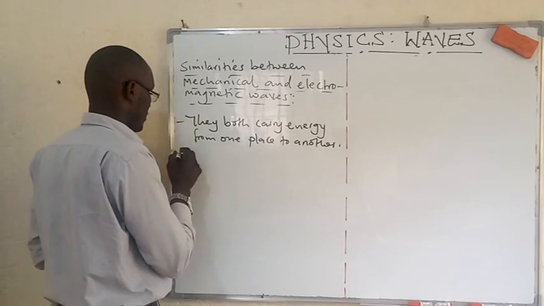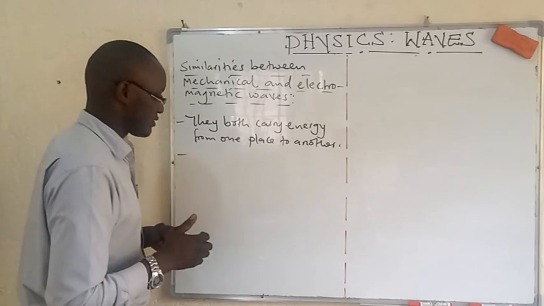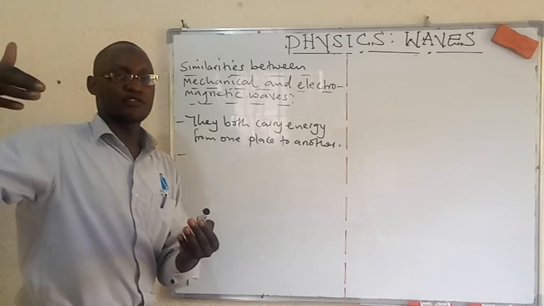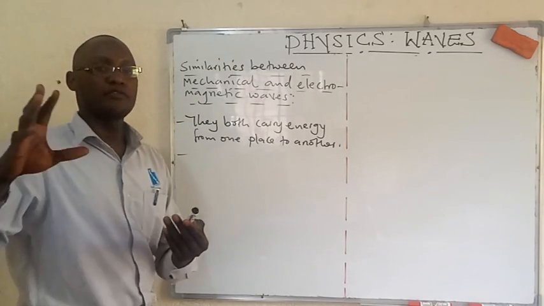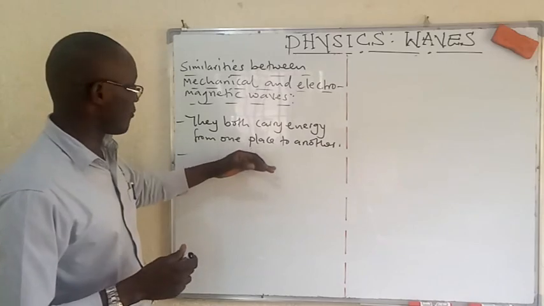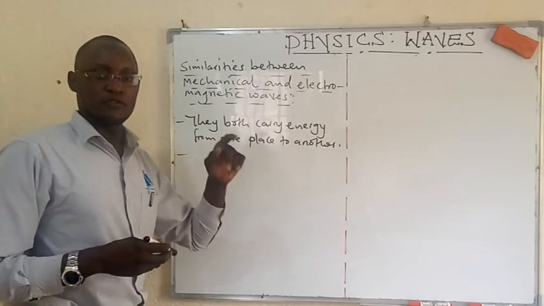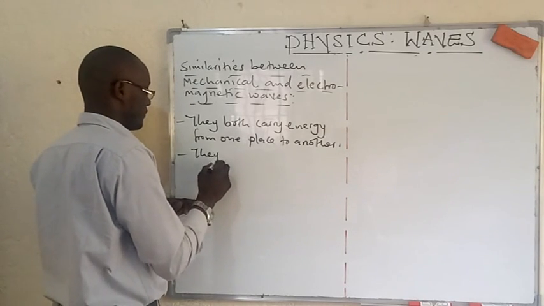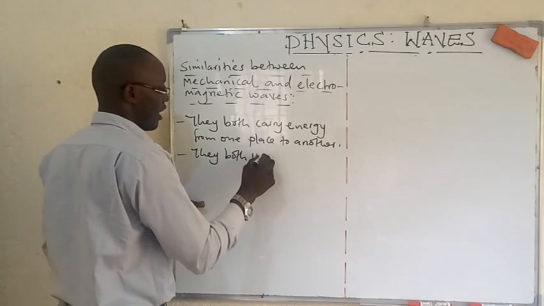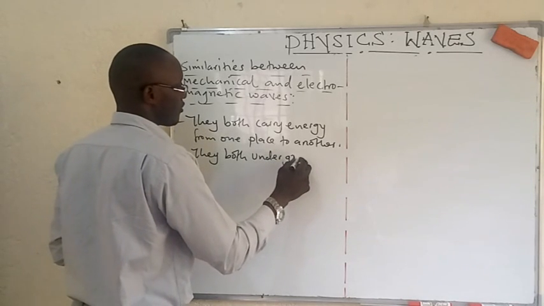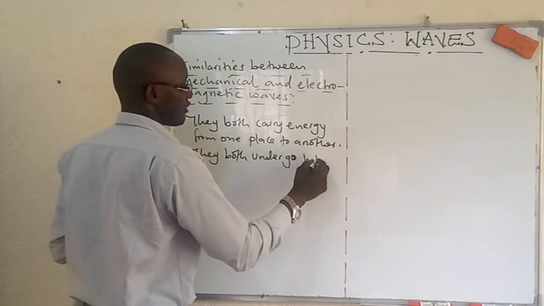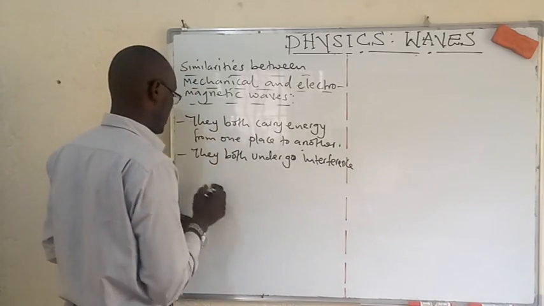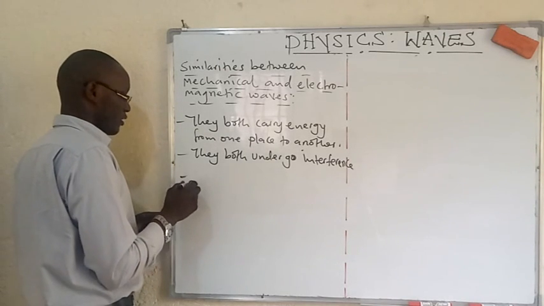That is good. Then we can talk of interference. This phenomenon, we shall talk about it in the future. Among the wave properties, we shall have interference. So we can note it at the moment, but you put a star, we are going to give a detailed account for it. So they both undergo interference.